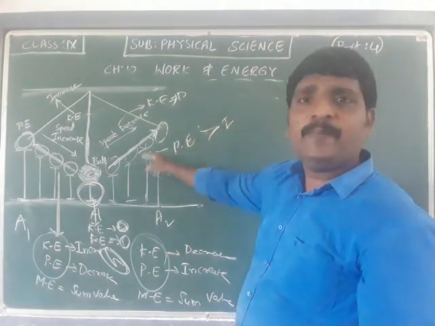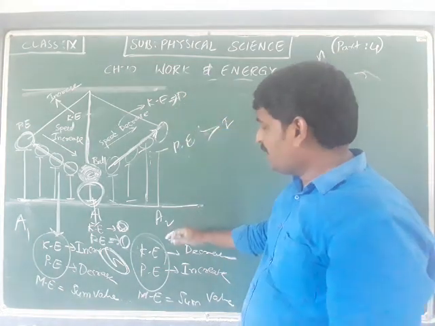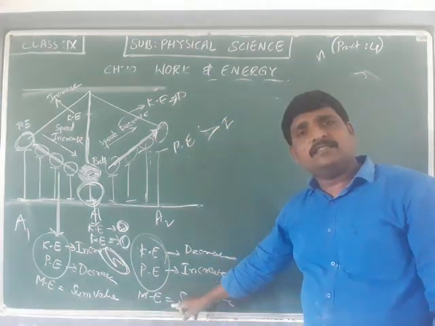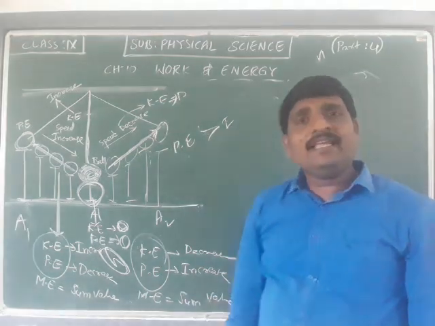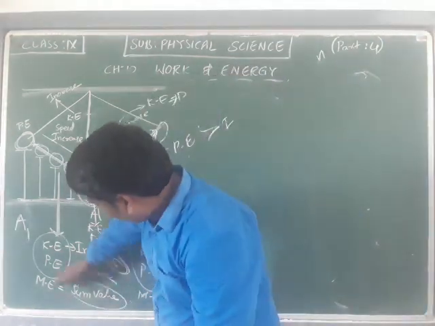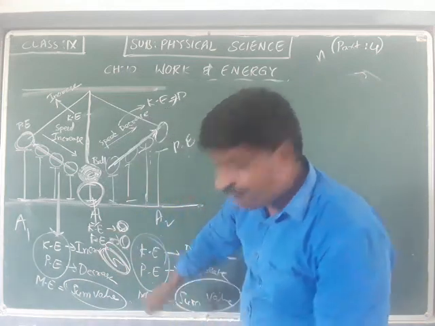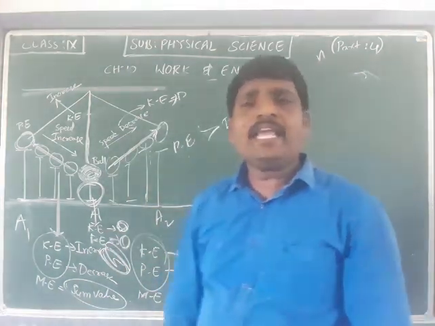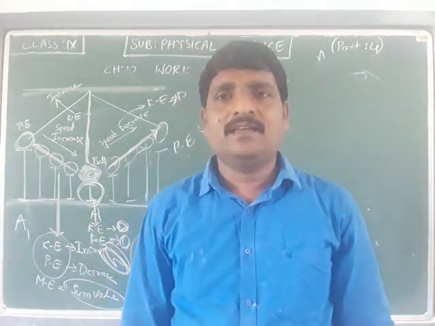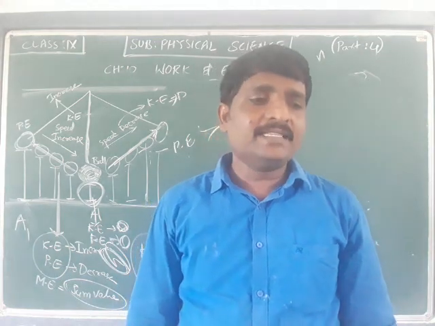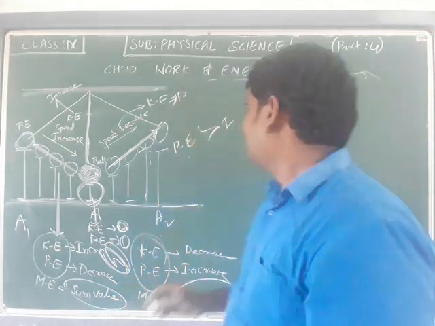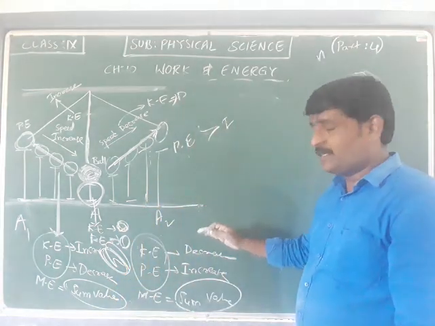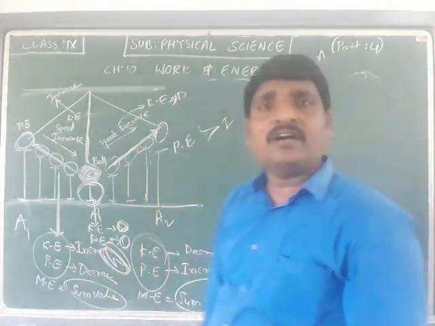Here, as the speed decreases, as it reaches a certain height, potential energy is increasing as the height is increasing, whereas the speed is decreasing, so the kinetic energy also decreases. The sum of that is the mechanical energy. It has some value. Wonderfully, the sum we get at every instant will be equal in all the cases. So this confirms that the mechanical energy is conserved.